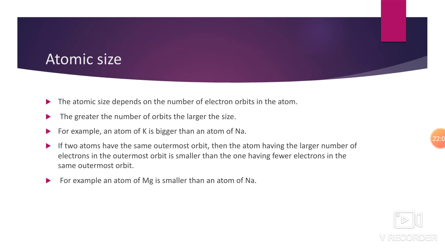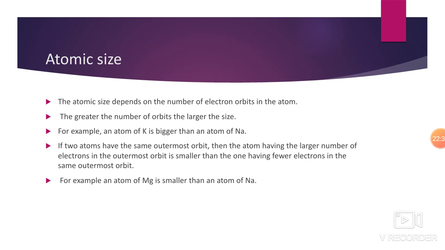For example, an atom of magnesium is smaller than an atom of sodium. So if the number of orbits is the same, then we consider the number of electrons in the last orbit. If the number of electrons is more in the last orbit, then its size will be less than that of the atom with fewer electrons in the outermost orbit.